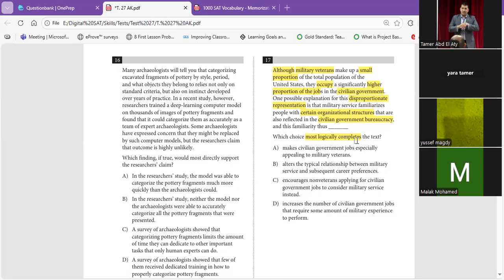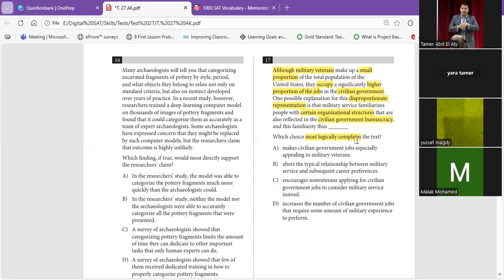We said that despite the United States having a small proportion of soldiers and officers, they occupy a higher number of the jobs in the civilian government. And this inequality exists actually because the people who serve in the army or the military actually know a certain organizational structure that they can apply in the civilian government.